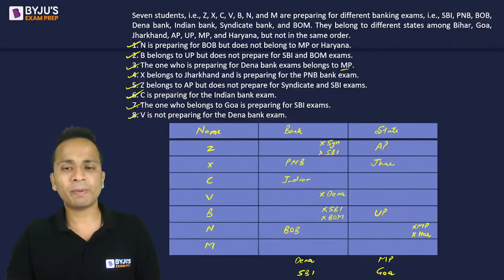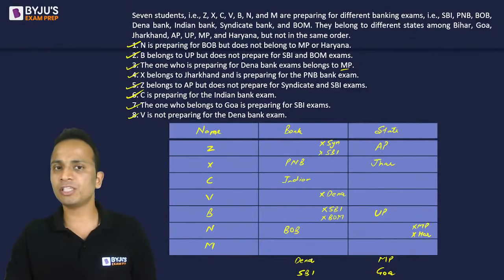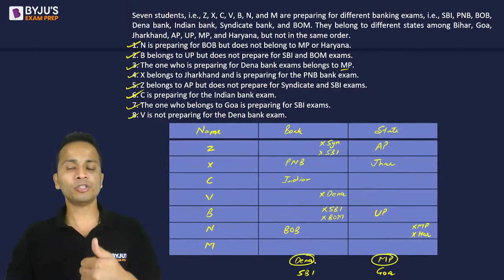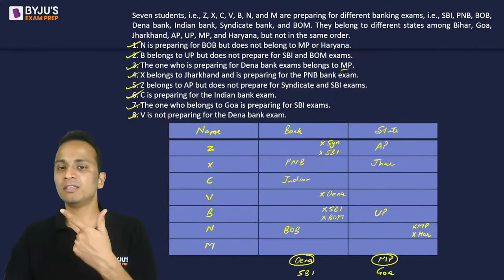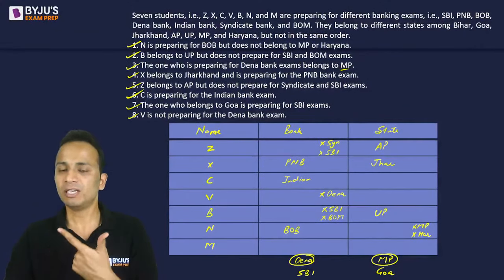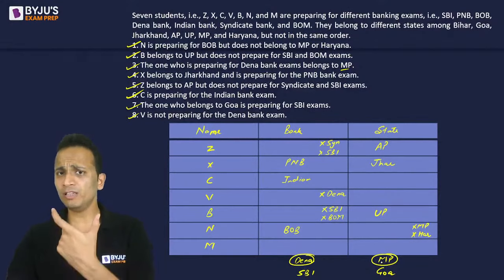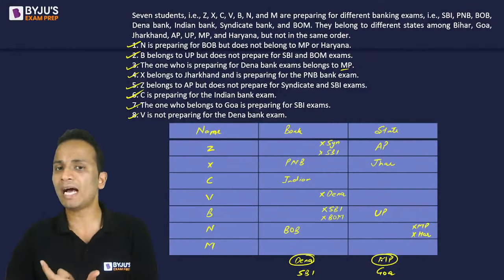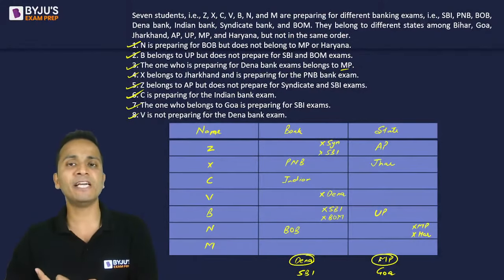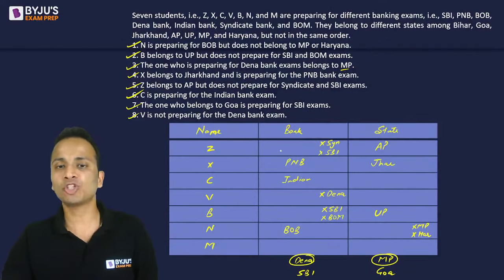Now I'll first of all pick up the information at the bottom of this table, Dena Bank and MP. So the person who is preparing for Dena Bank belongs to the state MP. Let's try to match this part with the different names in the given table. So can it be Z? Can it be the first person? No, it cannot be, because Z belongs to AP. It cannot be X because X belongs to Jharkhand.